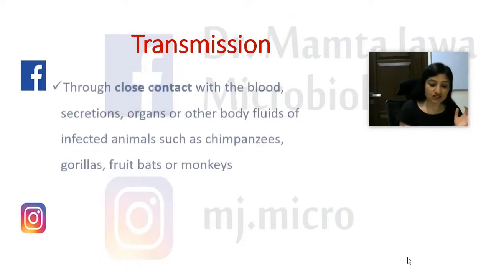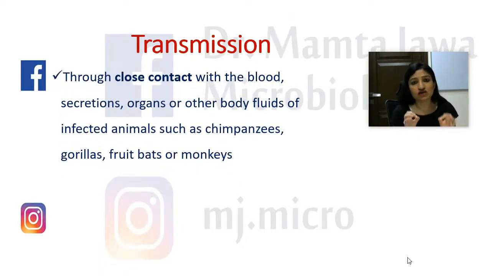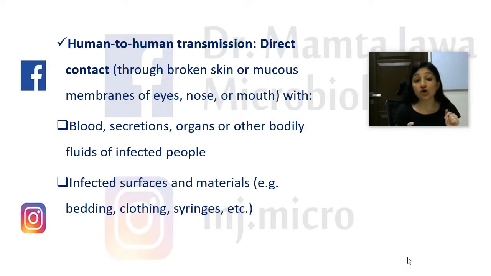Now, as far as transmission is concerned, remember the transmission occurs via close contact with the blood, secretions, or other body fluids or tissues or organs of the infected animals like chimpanzees, gorillas, fruit bats, or monkeys. And once transmission from infected animals to humans occurs, then human to human contact is also possible. How? Via contact of the broken skin or the mucous membrane of the eyes, nose, or mouth with the infected blood, secretions, urine, or tissues of the infected person. Okay, this is one important mode of spread from human being to human being.